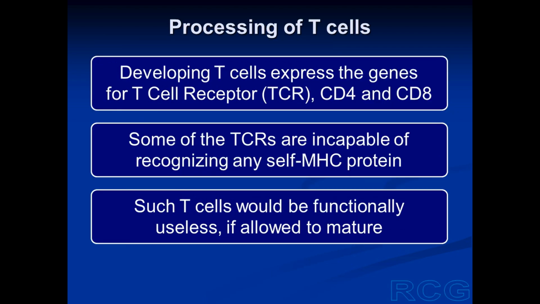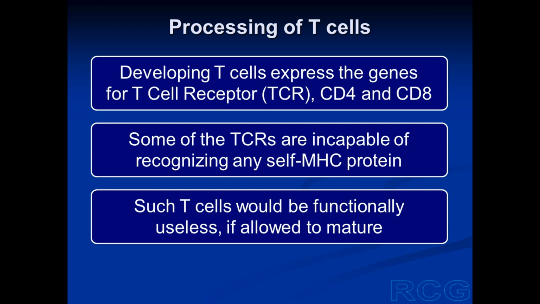The processing of T cells and the processing of B cells are different. Now first we will look at the processing of T cells or T lymphocytes. We have seen earlier that all the T cells possess a T cell receptor and a co-receptor. The co-receptor is either CD4 or CD8. In helper T cells, the co-receptor is CD4. In cytotoxic T cells, the co-receptor is CD8.